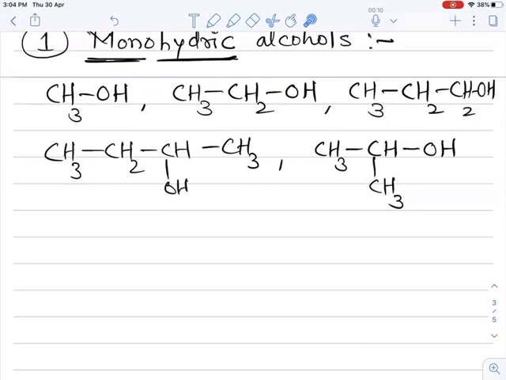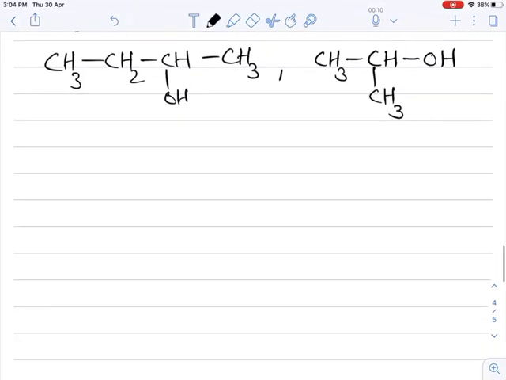So methyl alcohol, ethyl alcohol, N-propyl alcohol, secondary butyl alcohol, and isopropyl alcohol. Many alcohols are there, but we take a few examples of monohydric alcohols. So this is about the monohydric alcohols. Now the next classification is polyhydric alcohols.